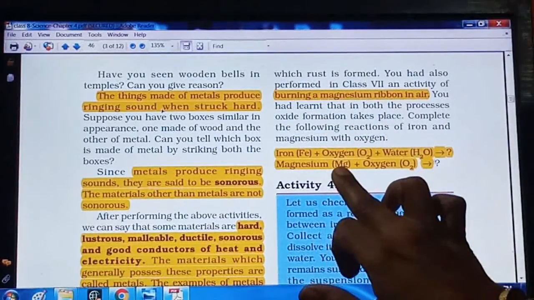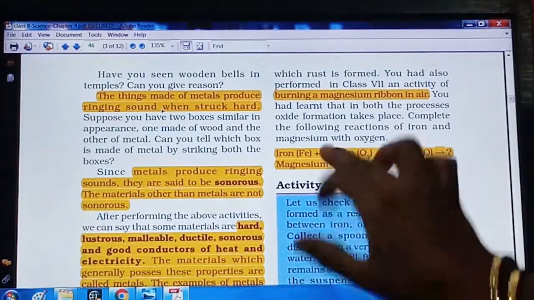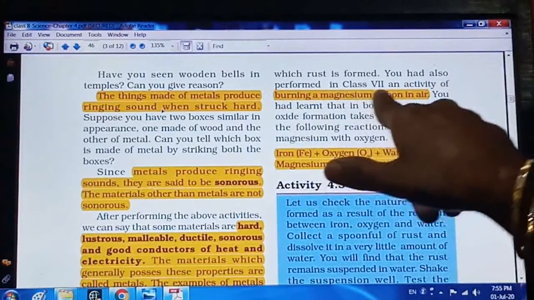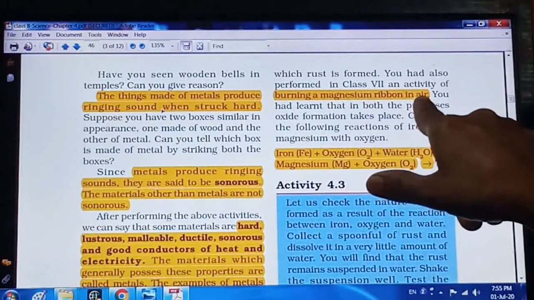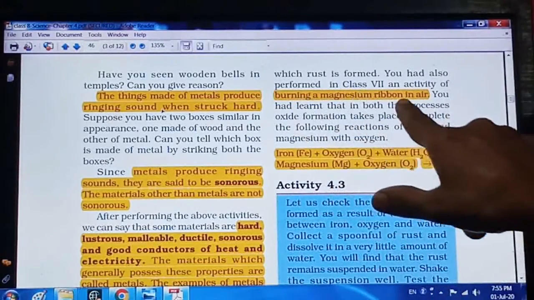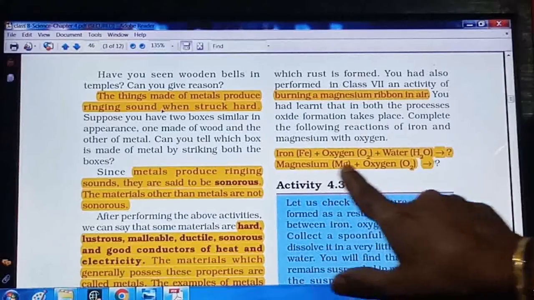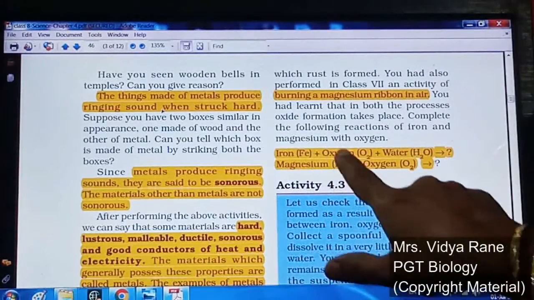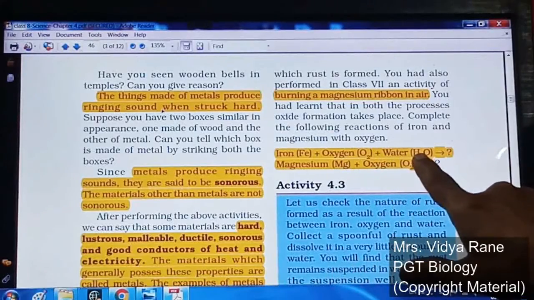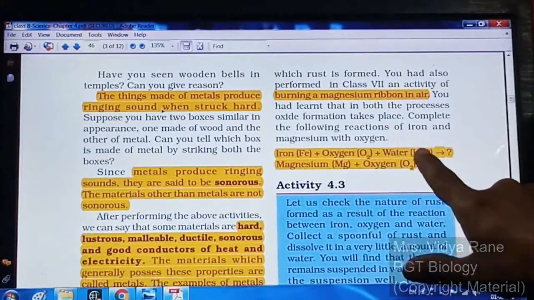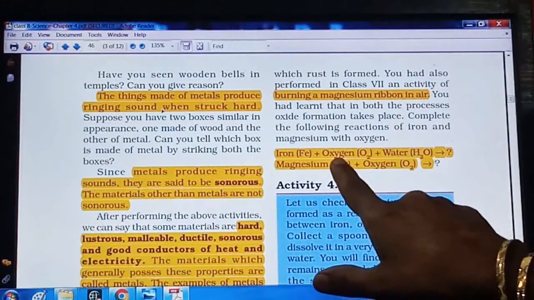Magnesium is shown by Mg, capital M small g. Mg means magnesium. Whenever anything burns in the air, it will use the oxygen from the air. So plus oxygen. This burning of a magnesium ribbon in the air is shown by this equation. And this equation is there, iron plus oxygen plus water. It shows the iron gets rusted in presence of water and oxygen.